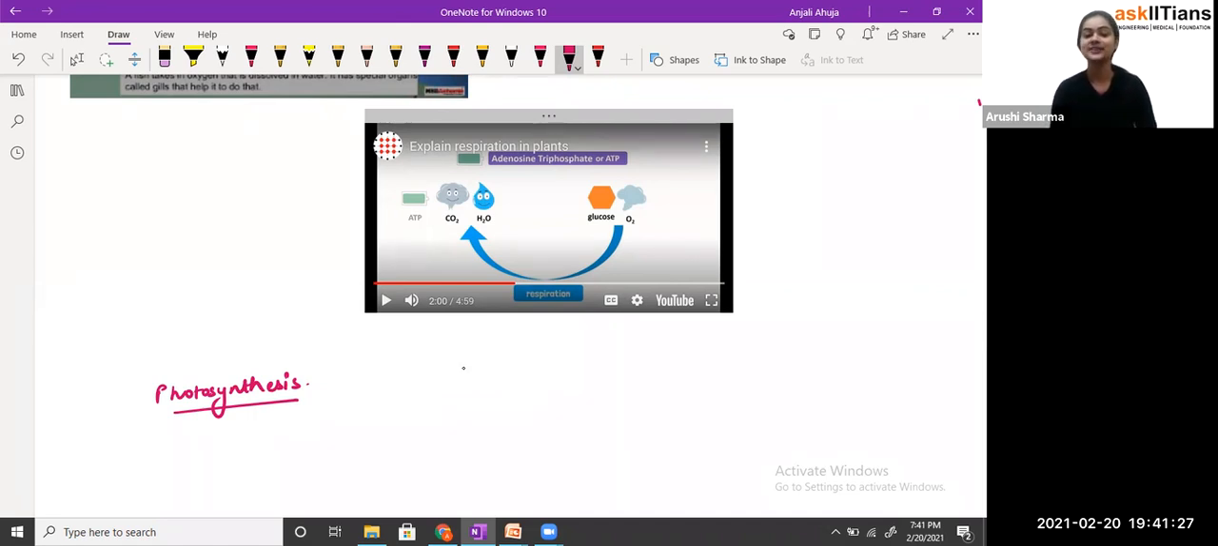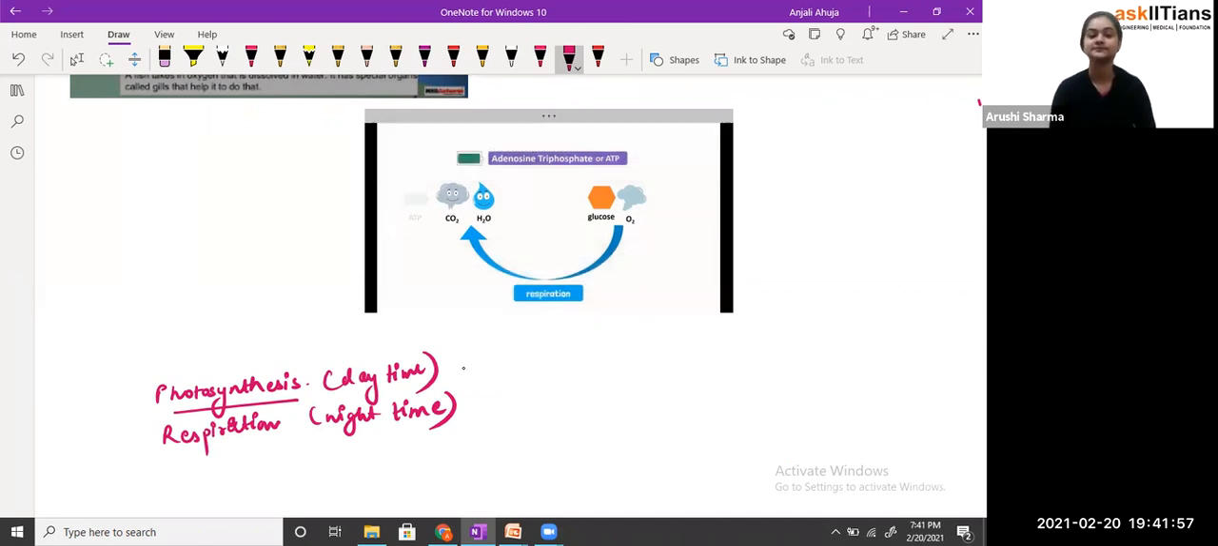Fine, students, now we'll see. This process takes place in the daytime and in the nighttime. Photosynthesis is the daytime process, and respiration is the nighttime process. So that's how in the daytime we see that plants take carbon dioxide and release oxygen, and in the nighttime plants take oxygen and release carbon dioxide, for their respiration.